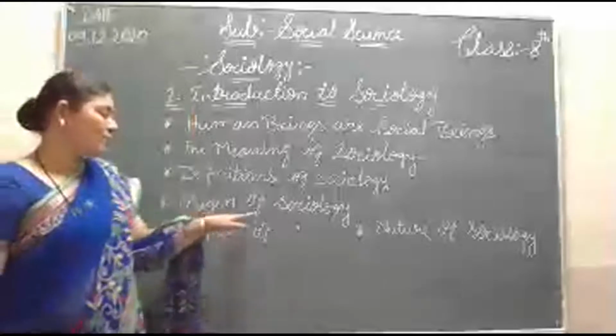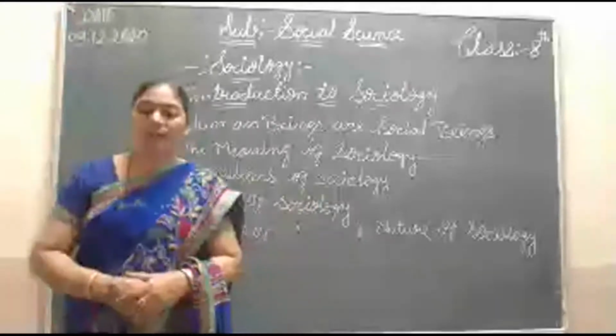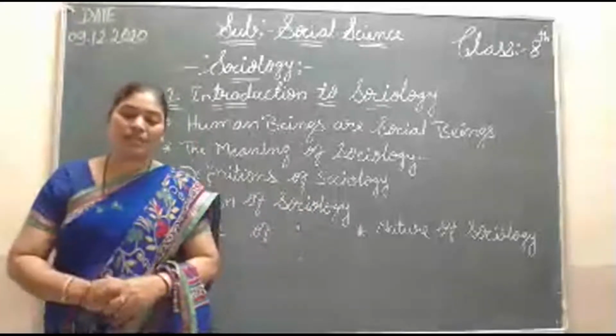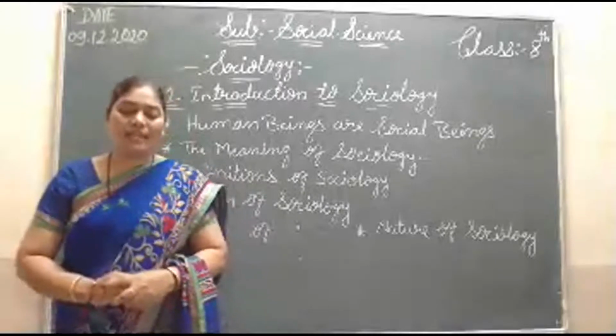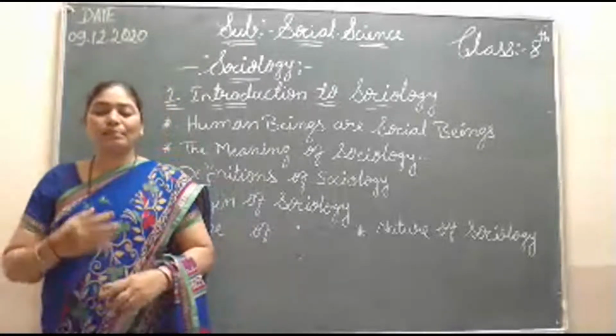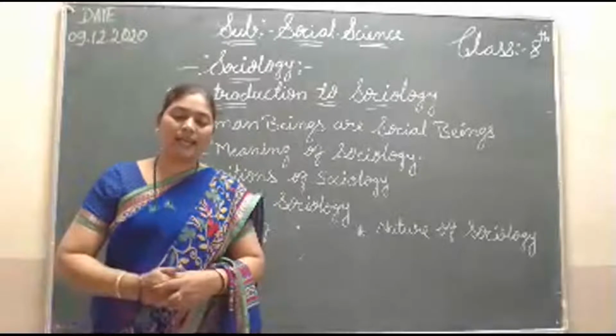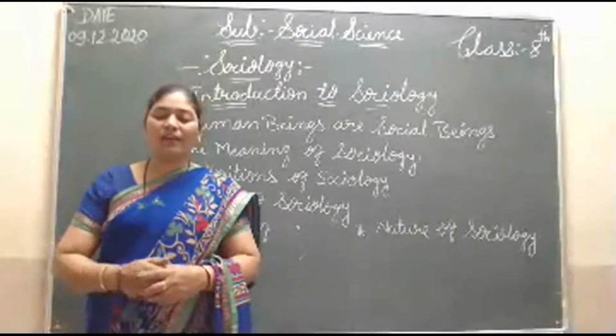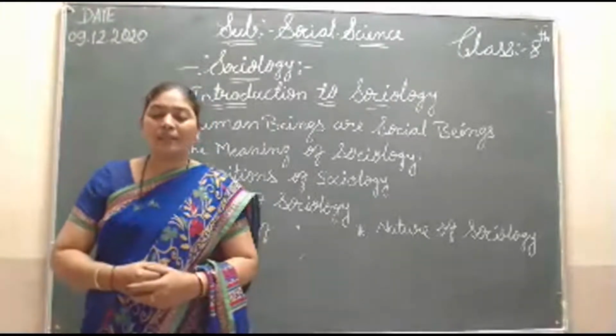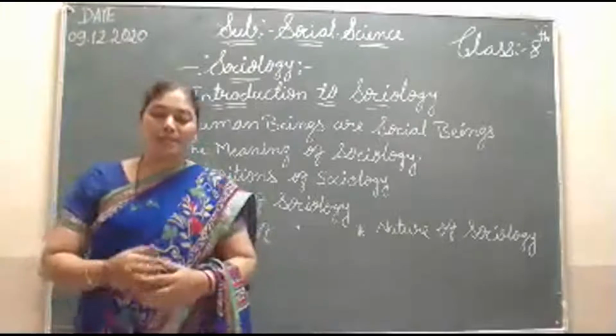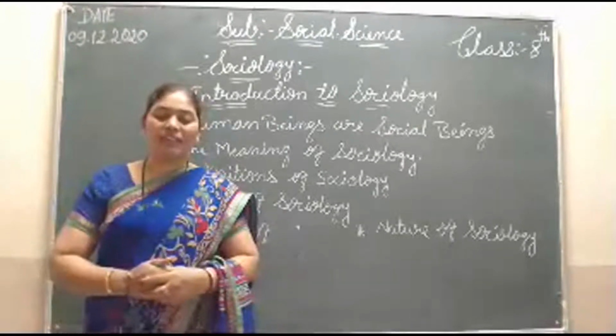Now, origin of sociology. The beginning of sociology as an independent field of science was during the middle of the 19th century. Then it became a specific science in the later 50 years.